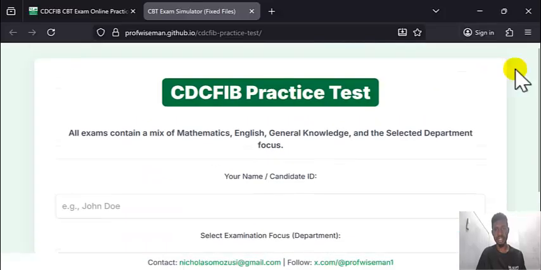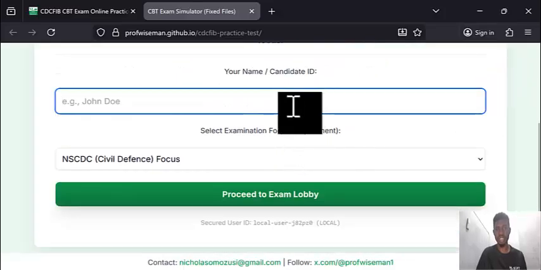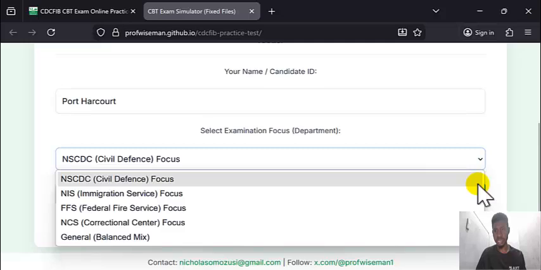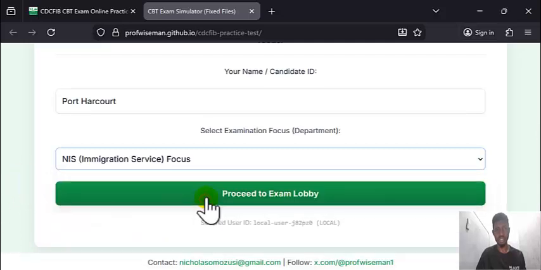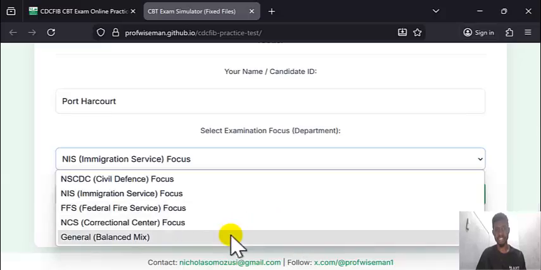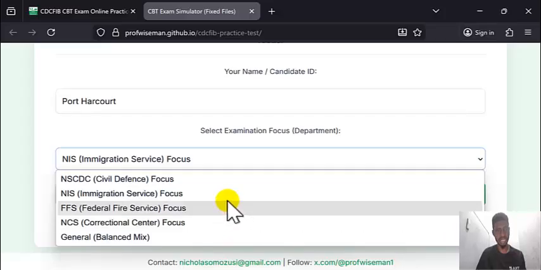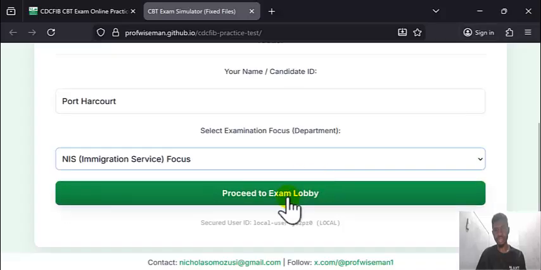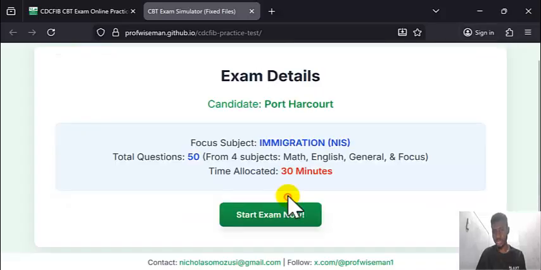Now, to practice is very easy. You can key in any word, any name, for example, let me say cut. Then you can select if it is civil defense. You can leave it by default. If it is immigration, you can select. If it is fire service, or if it is general board, you can select any one. So let's go with immigration. Then you click on proceed to exam.